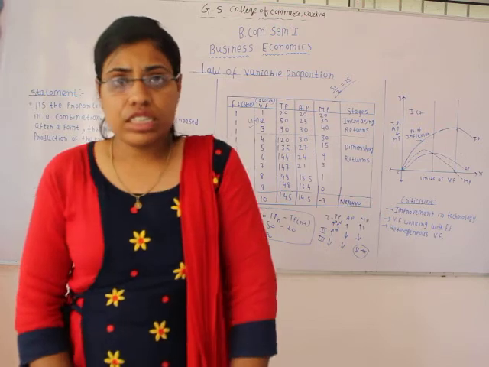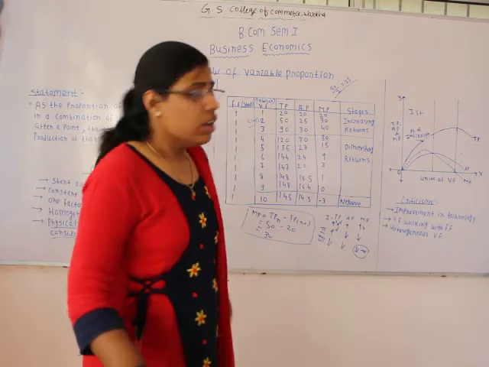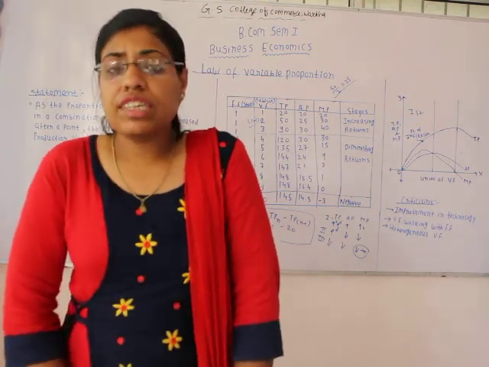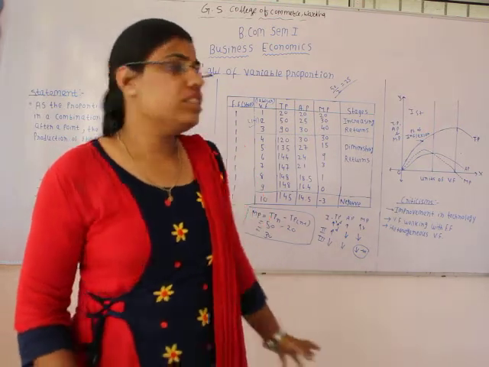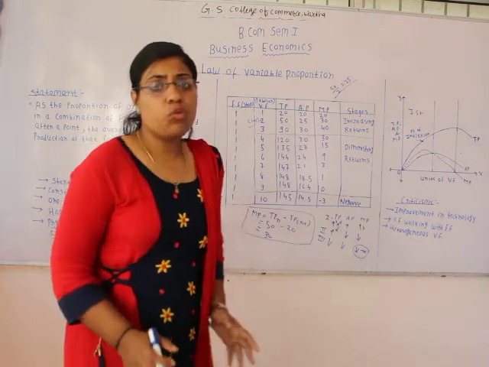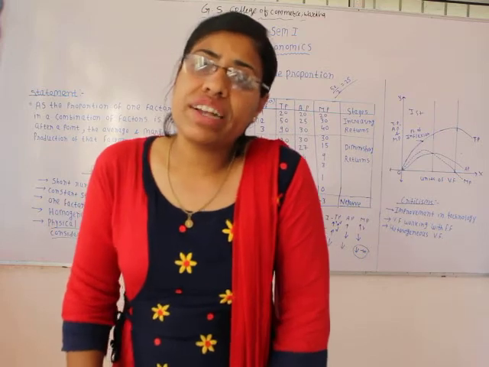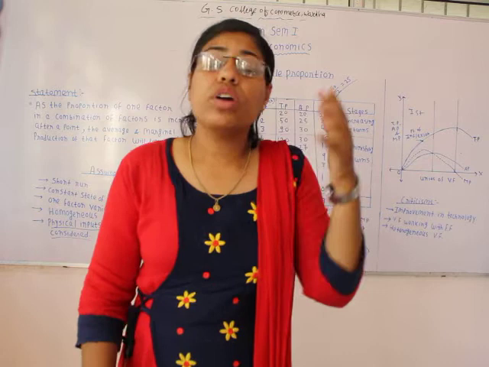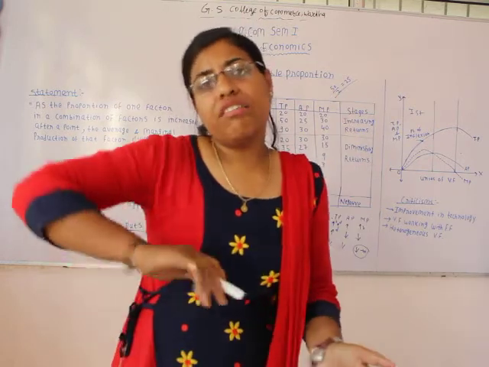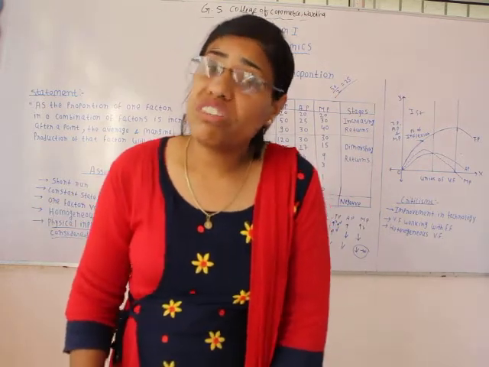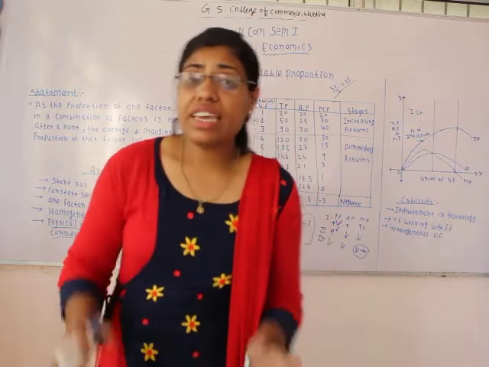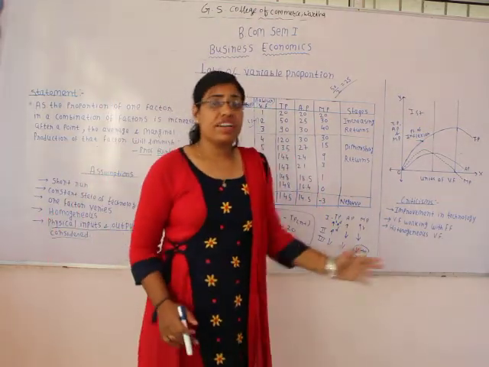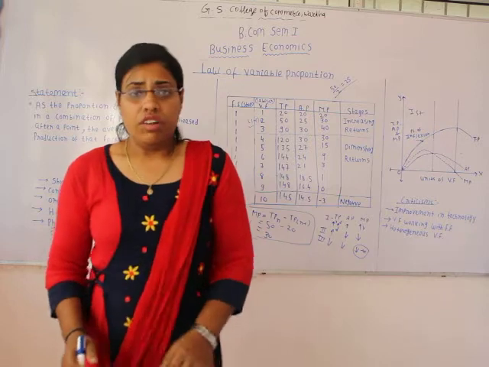And another reason behind this is imperfect substitutability of the fixed factor. Here what we are trying to do is substitute variable factors for the fixed factor. We are trying to get more and more returns by increasing the variable factor on the same amount of fixed factor, but we cannot substitute the variable factor for the fixed factor.